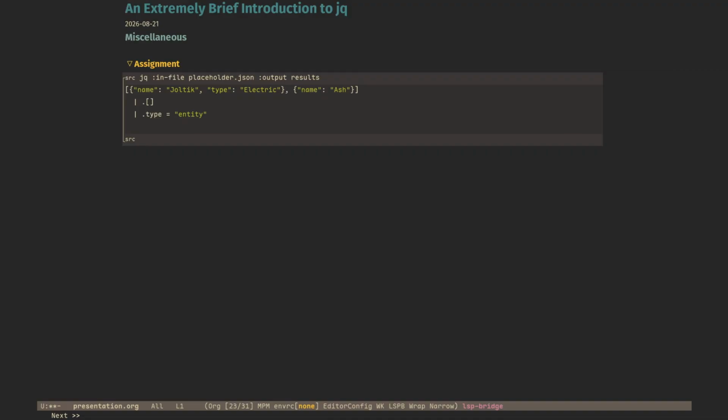Here we have assignment. So we can also assign to a pre-existing object a new value. So we have name Joltik, type entity, name Ash, type entity. And as you notice, it was not type entity before, it was type electric. And in the case of Ash, there was no type at all. So we can also assign new values.